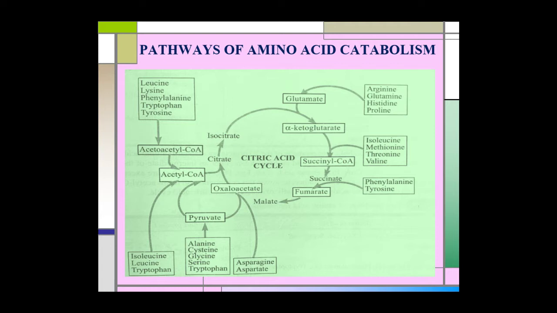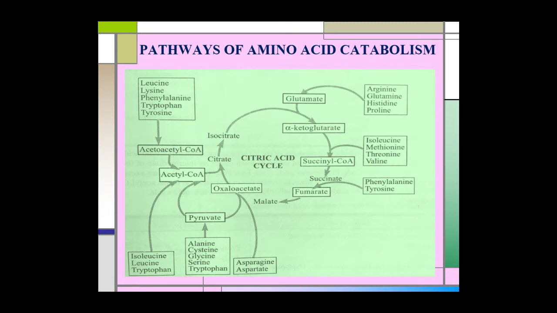The degradative pathways of all the 20 amino acids converge at one of 7 molecules: pyruvate, acetyl coenzyme A, acetoacetyl coenzyme A, oxaloacetate, fumarate, succinyl coenzyme A, and alpha ketoglutarate.